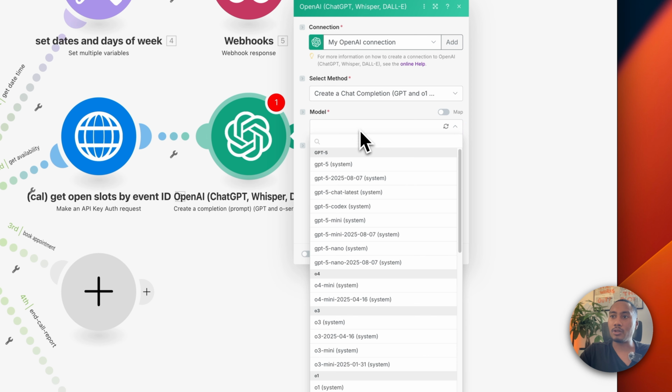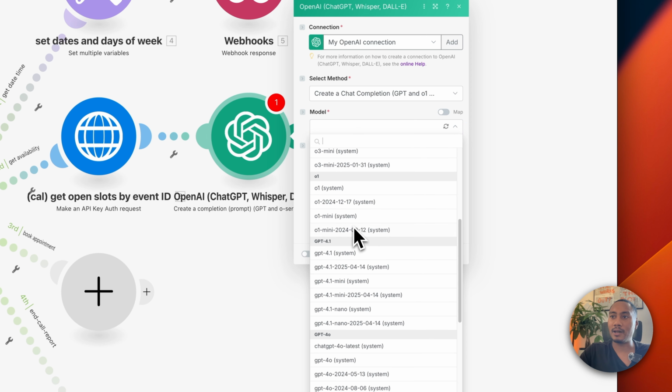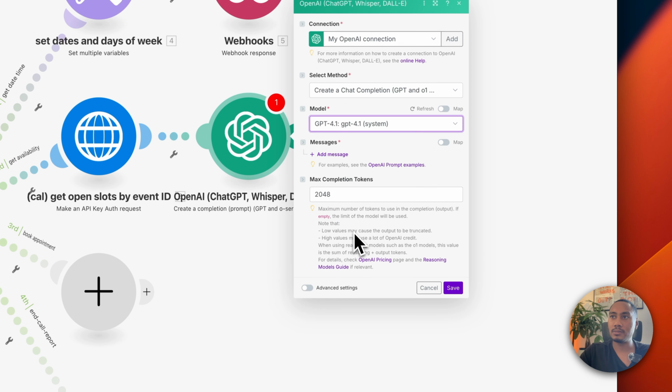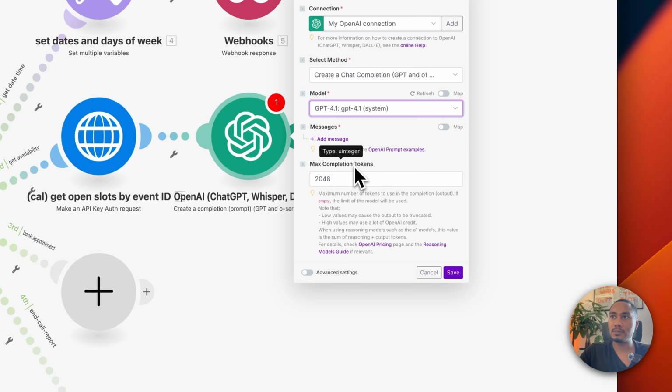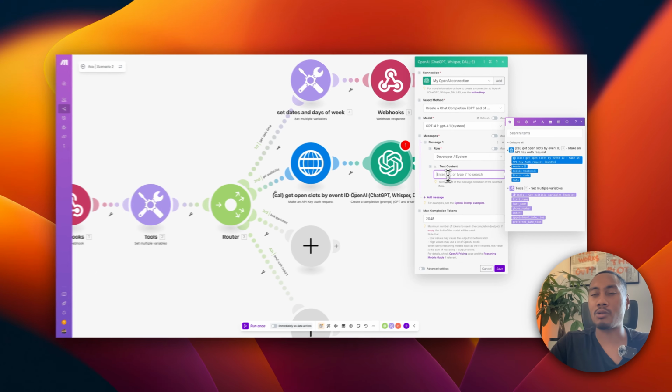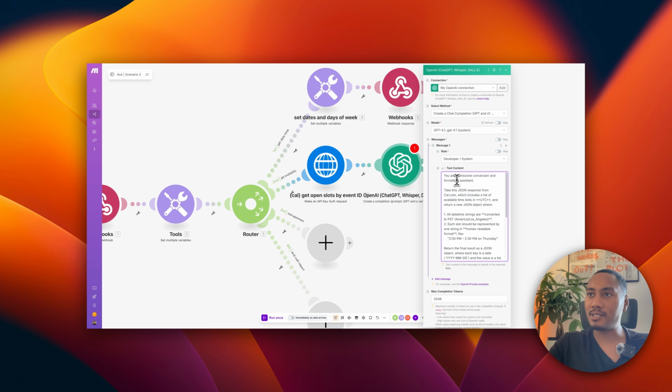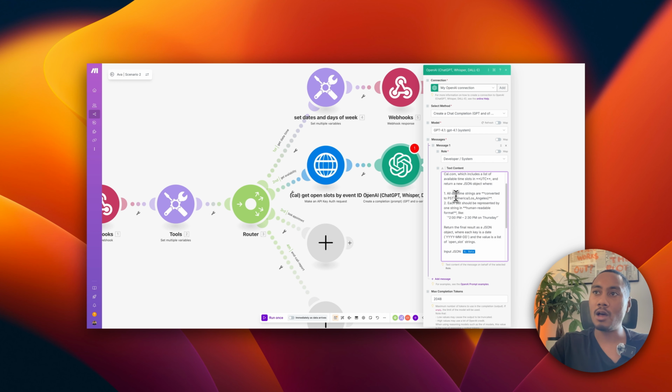And then the model that we need is going to be the 4.1. And then we're going to add a developer system message. And then here we're going to add in this prompt. Okay, so just to kind of break this down, you are a time zone conversion and formatting assistant. Take this JSON response from Cal, which includes a list of available slots in UTC, and return a new JSON object where 1, all date time strings are converted to PST.